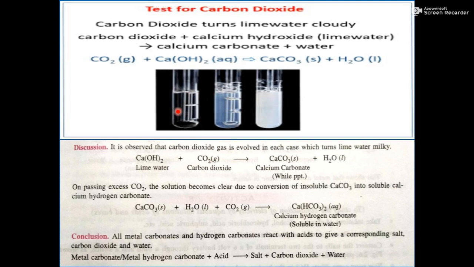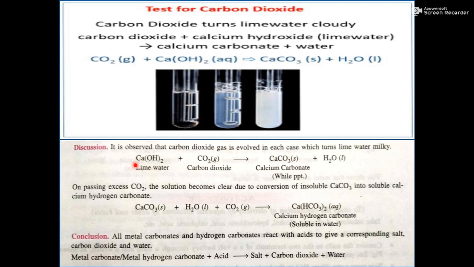How did it happen? How can it become colorless? Because I am passing CO2. But when I pass more and more CO2 into it, then instead of calcium carbonate, a new compound is formed that is known as calcium hydrogen carbonate. And this calcium hydrogen carbonate is not insoluble. Calcium carbonate was insoluble, that's why it became a white precipitate. But this calcium hydrogen carbonate is soluble and it will be completely dissolved in the lime water and hence cannot be seen. And because it cannot be seen, the solution becomes again colorless.